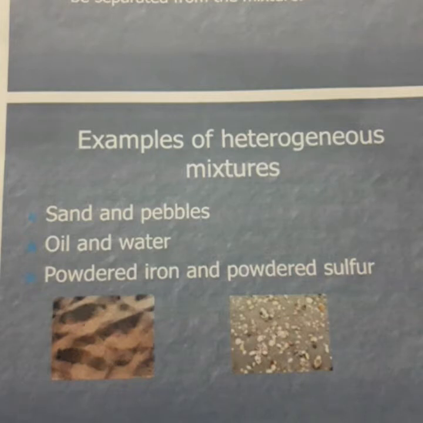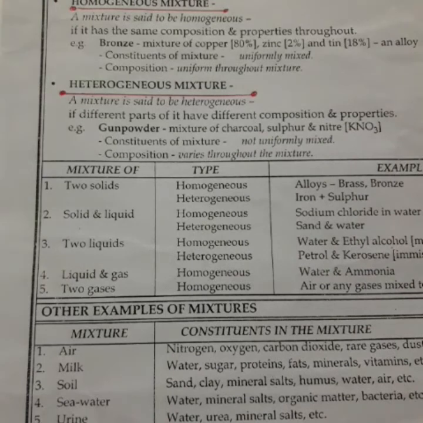Okay. Then another characteristic of a mixture. The components of a mixture can be separated by physical means.